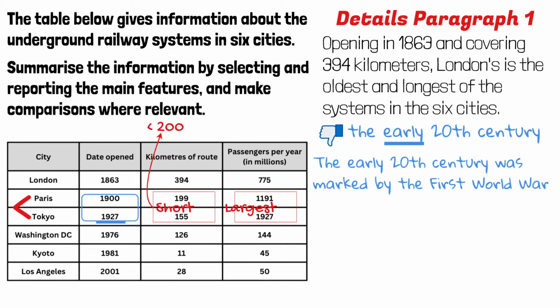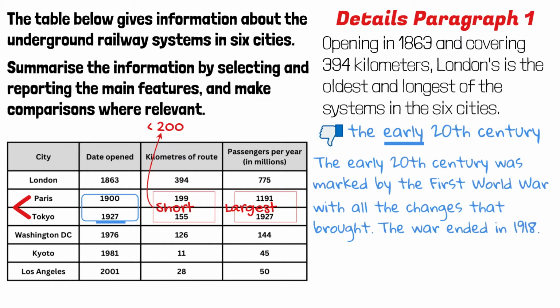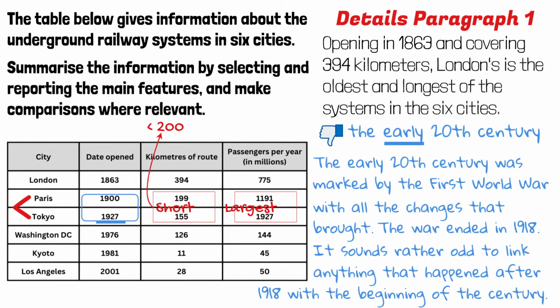The early 20th century was marked by the First World War with all the changes that brought. The war ended in 1918. It sounds rather odd to many people to link anything that happened after 1918 with the beginning of the century. It's a little complicated. I hope I didn't confuse you. So there is no way to give a rough number here.